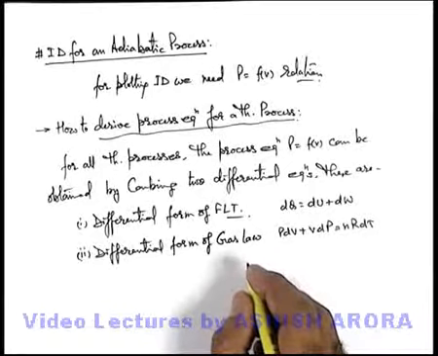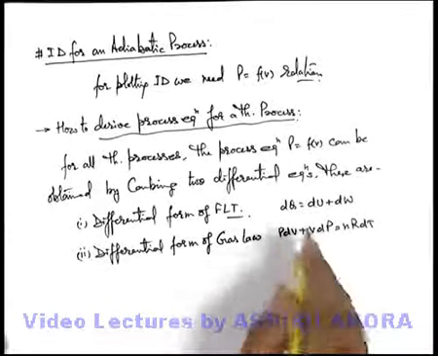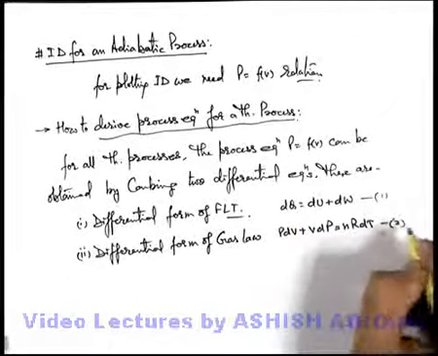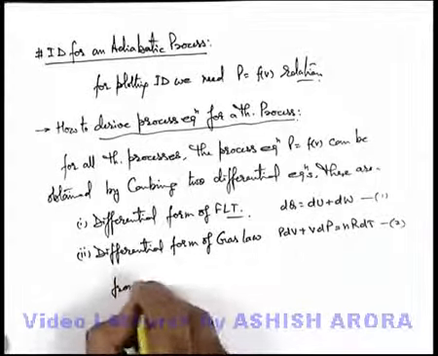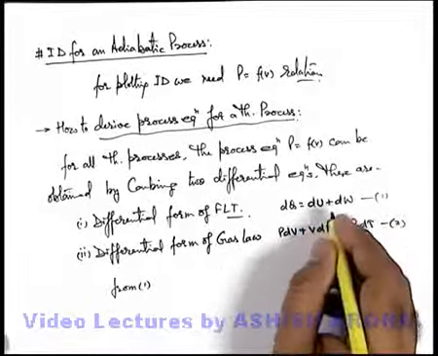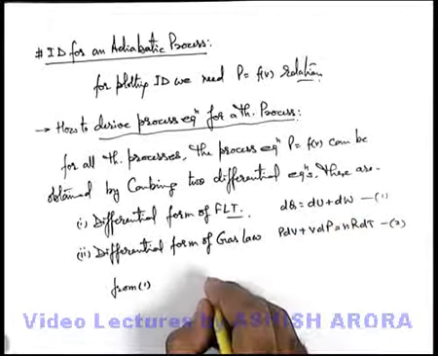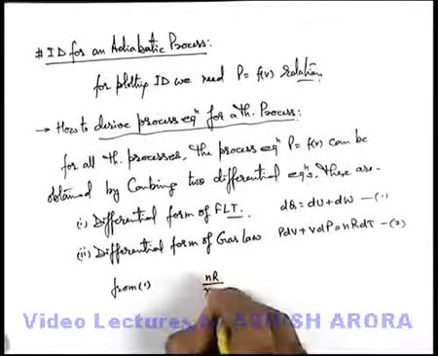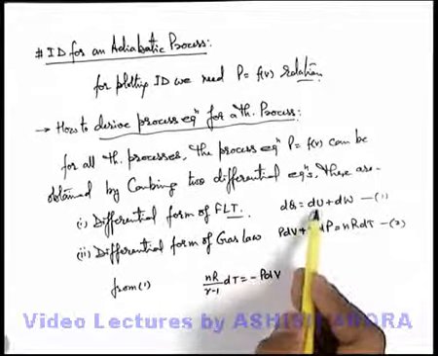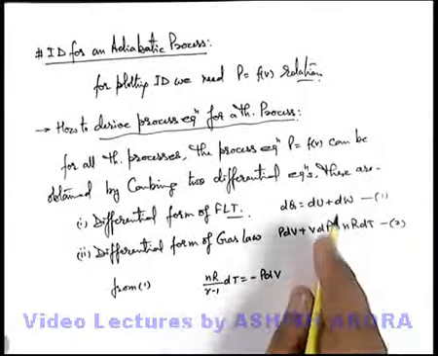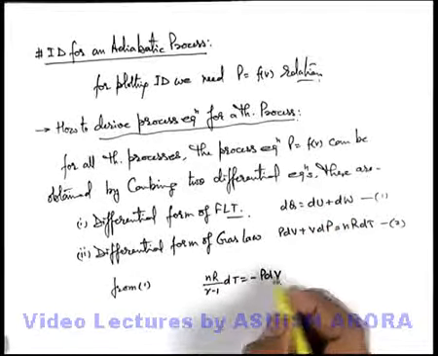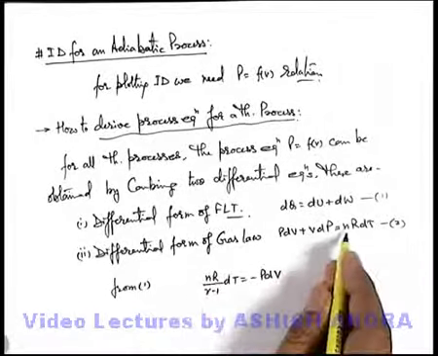Now combining these two equations we can easily get it. Let's analyze. Here we can write equation 1 and equation 2. From 1, dQ is 0, so dU is minus dW. So we can write dU as nR/(γ-1) dT, which equals minus PdV. You can see I have substituted dU as nCv dT, and this equals minus of dW, which is minus PdV. Now we can substitute the value of nRdT from this relation.